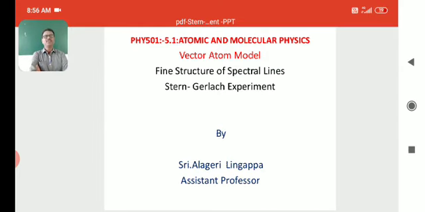Today my branch is Atomic and Molecular Physics. So, Vector Atom Model. In that, my topic is the fine structure of spectral lines and then the Stern-Gerlach experiment.